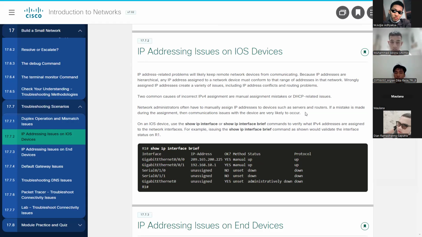DHCP related issues. Network administrators often have to manually assign IP addresses to devices such as servers and routers.